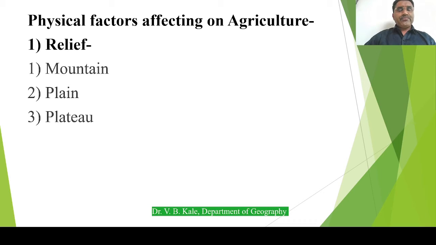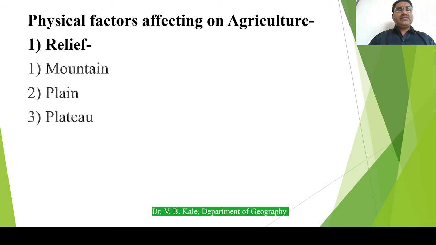Next is plateau. As we know, a plateau is a flat area more than 400 meters in height from mean sea level, and as compared to the mountain, plateaus are to some extent favorable and easy for the practice of agriculture.